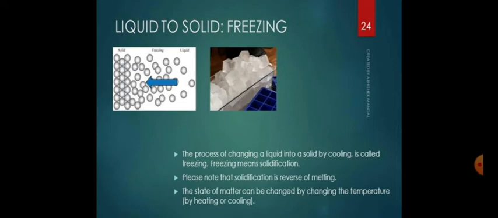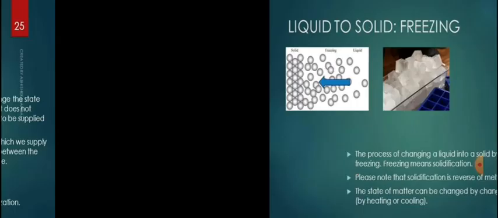Okay. Now from all this above discussion, we can conclude that the state of matter can be changed by changing the temperature, either by heating it or by cooling it. So this proves that all three states of matter are interconvertible.